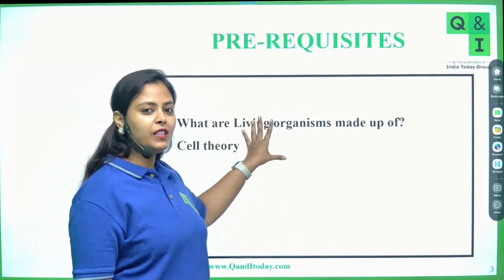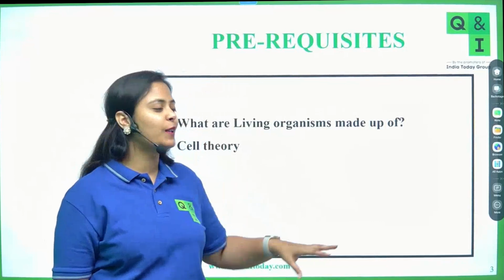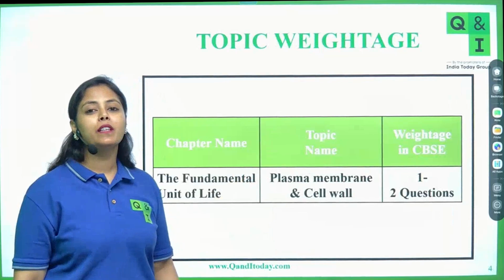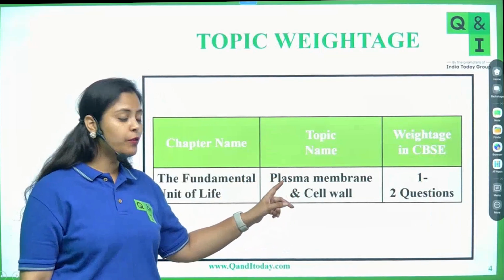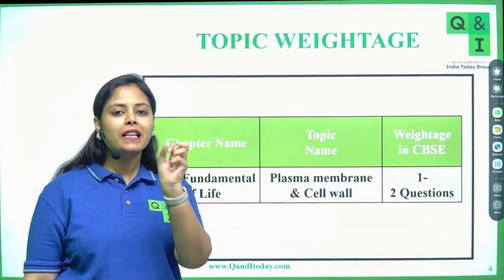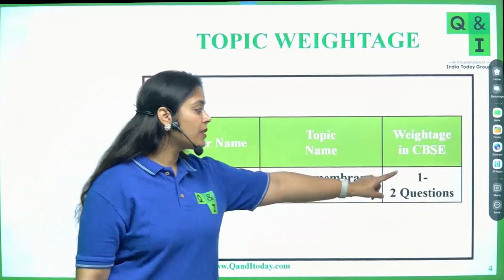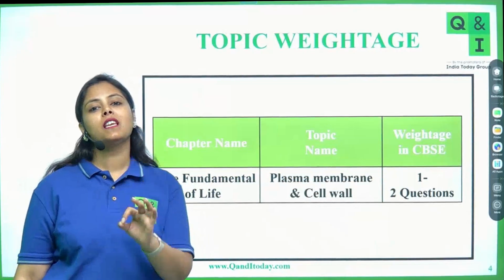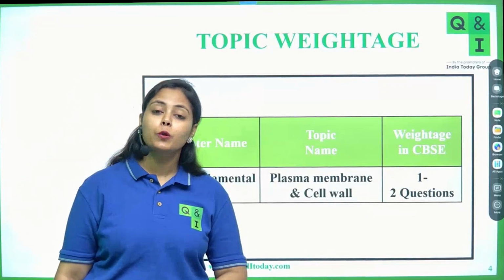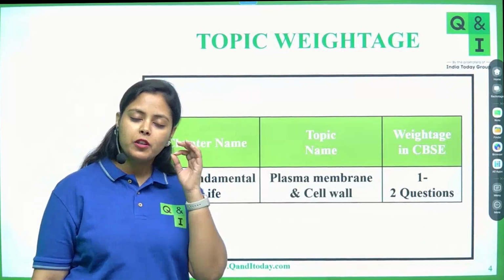So now we are done with these two prerequisites. Now I know that all my students are thorough with these two points. So it's safe to move ahead now. Now let's see what we are going to cover in today's class. Plasma membrane and cell wall we would be covering in today's class. Cell wall, I don't think we would be able to cover in this class. But since we club these topics and teach them together, I have written that from plasma membrane and cell wall, approximately 1 to 2 questions come every year. Yes, it is sure that from plasma membrane and cell wall, a question is definitely going to come. Definitely 100% from plasma membrane, the question comes.